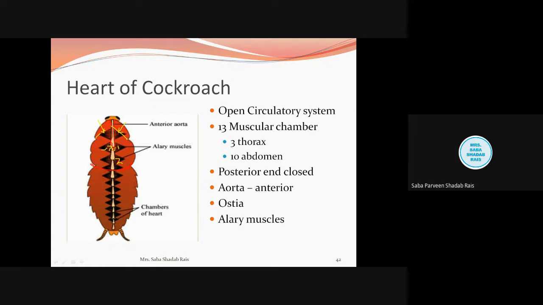Okay, so this is all about the anatomy of the heart of the cockroach.